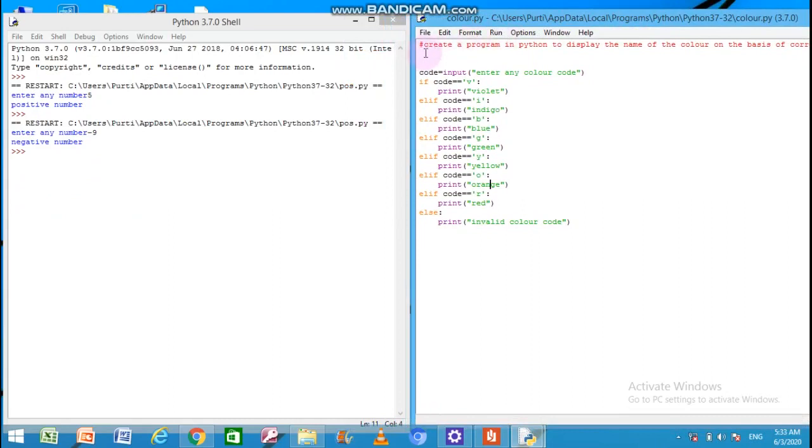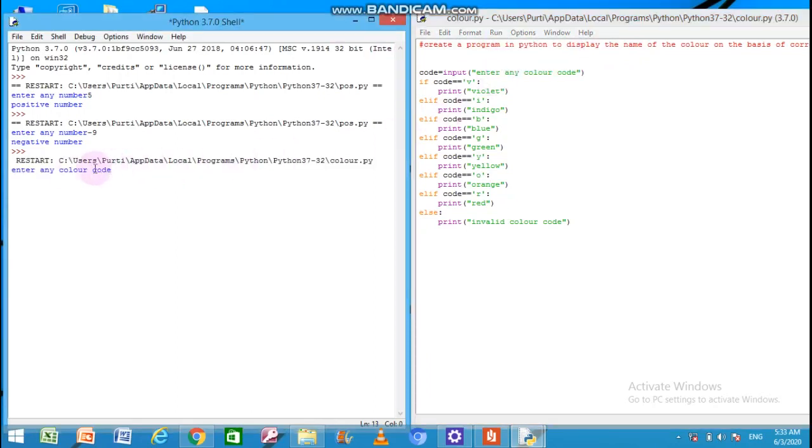You can see again I have used the hash symbol to write the program theme here. Let us run the program. Now the program is running. Enter any color code. This message is flashed with the input action. So provide the input.